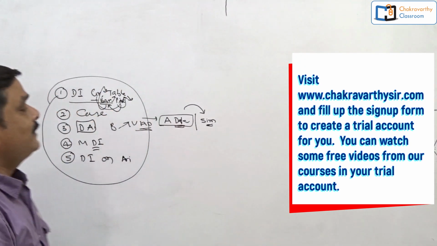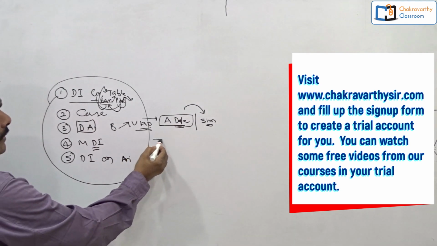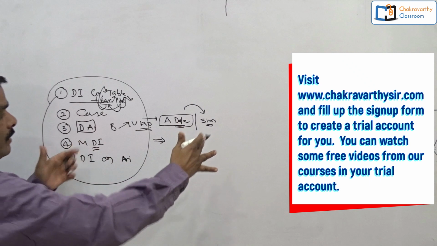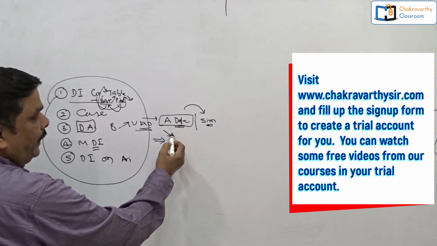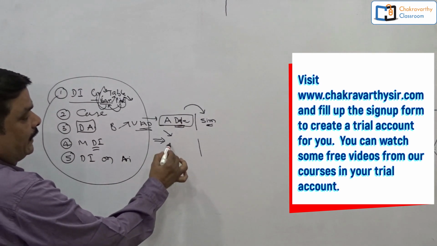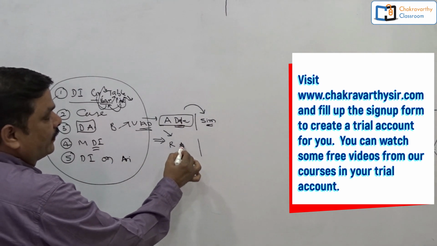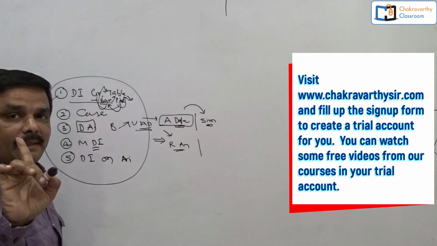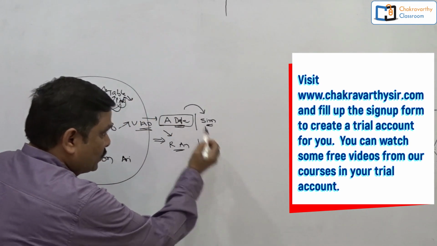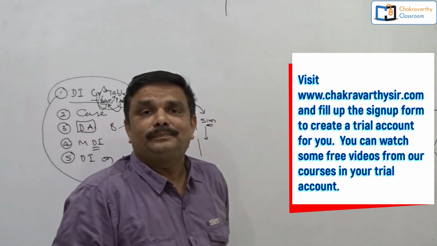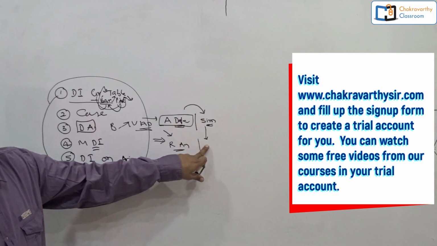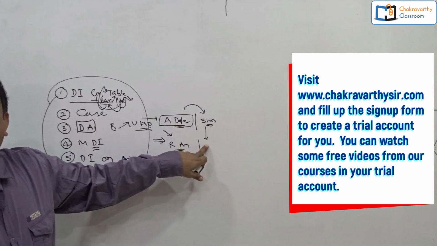Then after analyzing this data, while attempting the questions, students, you make the attempt in two parts. What are the two parts? First one is reading and analyzing the question. Second one is simplification to get the final answer. Most of the cases you have to get the exact answer. Sometimes you have to go for the approximation.